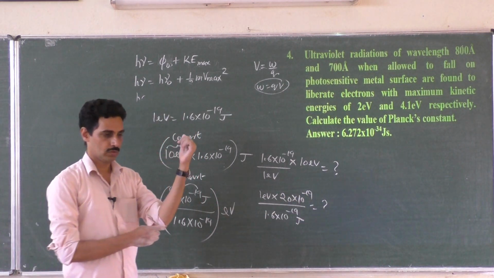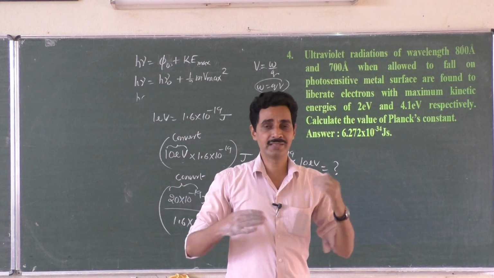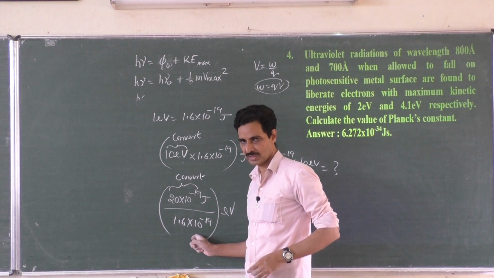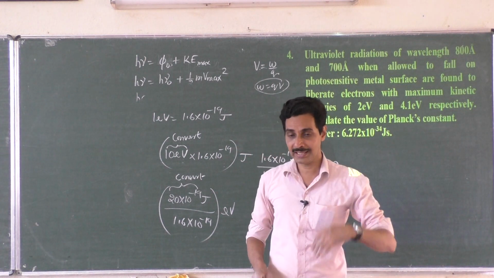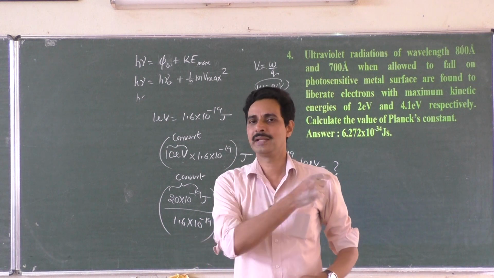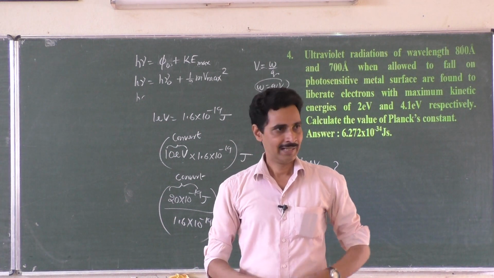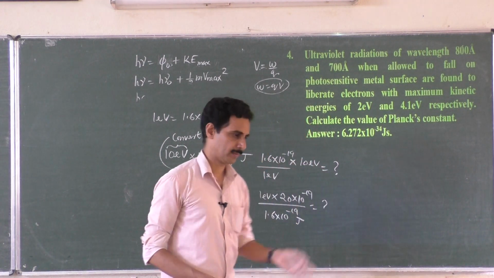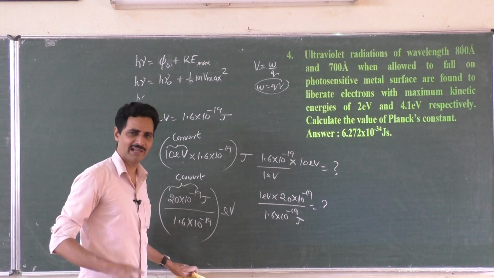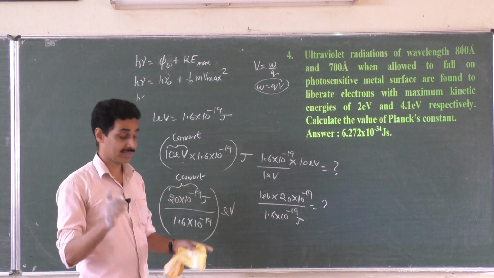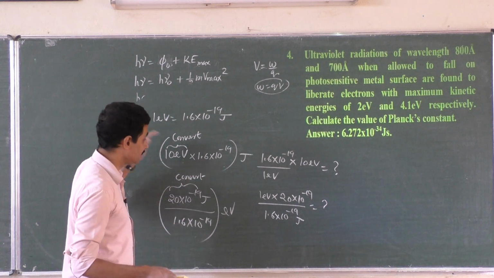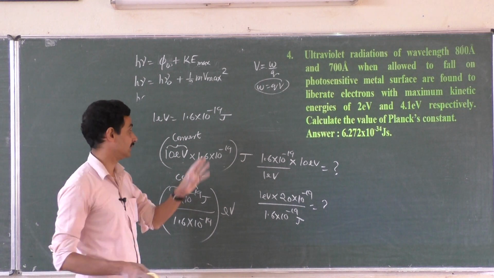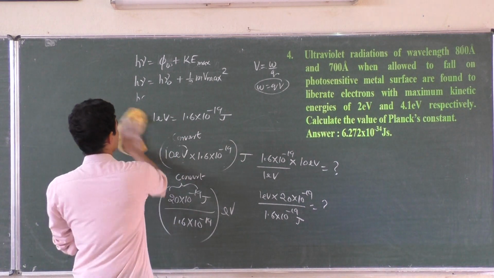Finish. So, if you want to convert any joules to electron volt, divide it by 1.6 into 10 to the power minus 19. If you want to convert any electron volt to joules, multiply it by 1.6 into 10 to the power minus 19. Maybe a little bit confusing in the beginning, but later on you can pick it up, no problem, because you are going to use it again and again. Then you will remember. But once in the examination under pressure, if you forget it, if you know this theory, you can do that. 1 electron volt is equal to 1.6 into 10 to the power minus 19 joules. That you must know. Now coming back to the problem.